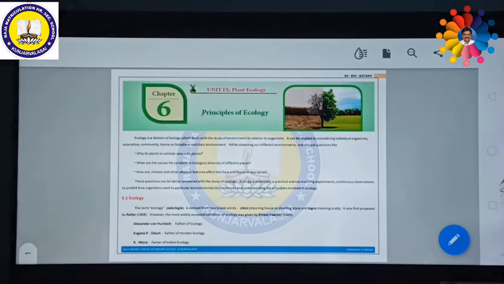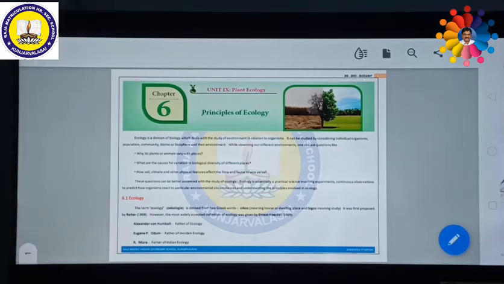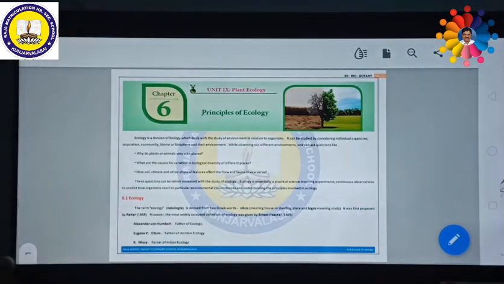So we should understand who the fathers of ecology are. All over the world, Alexander von Humboldt is called the father of ecology. As far as India is concerned, the father of Indian ecology was R. Misra. Father of modern ecology was Eugene P. Odum. Odum was commonly called the father of modern ecology.